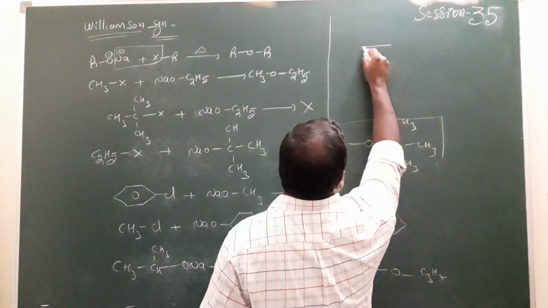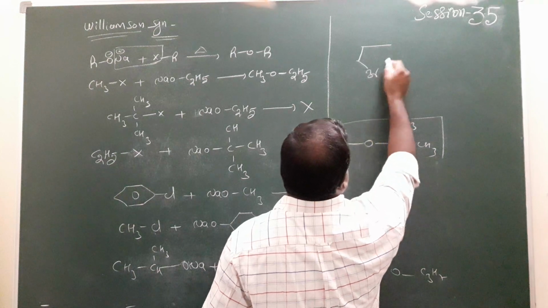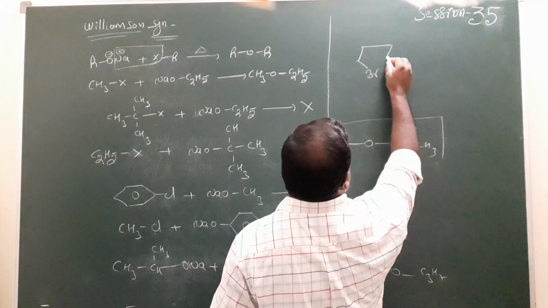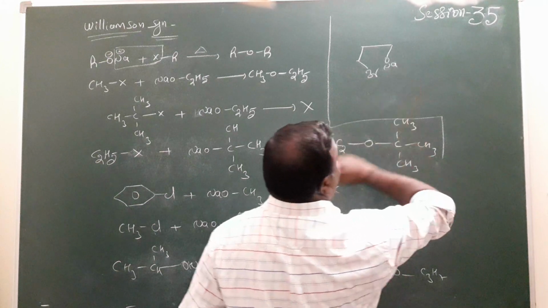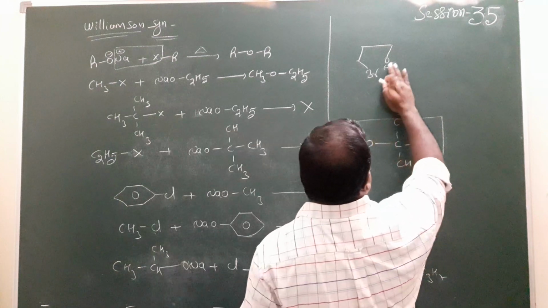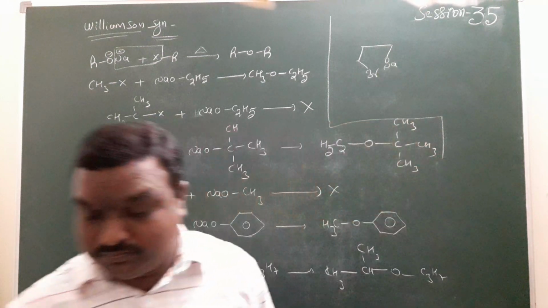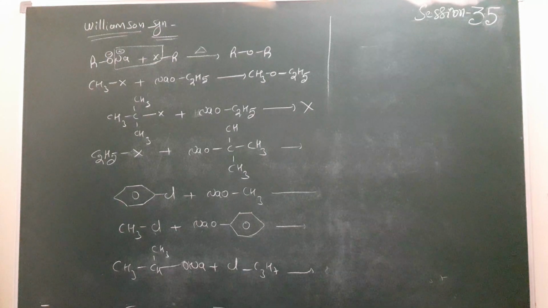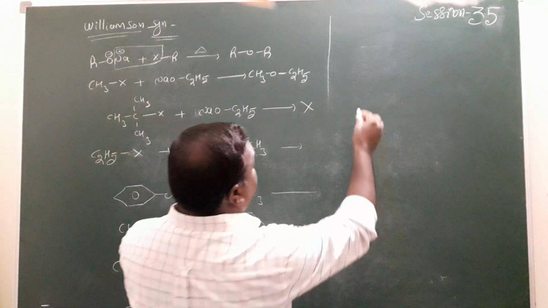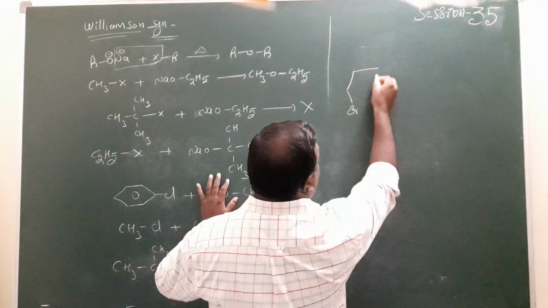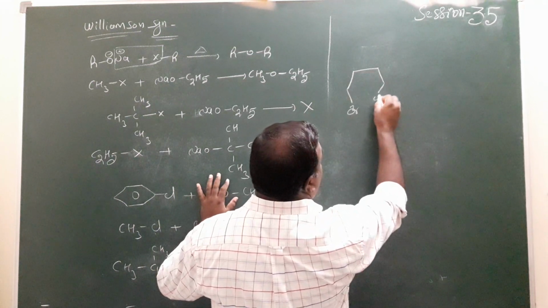For example, here a compound is given like this. Here a bromine compound, again ONa is given. For example, here a compound is given like this: here bromine, here OH.